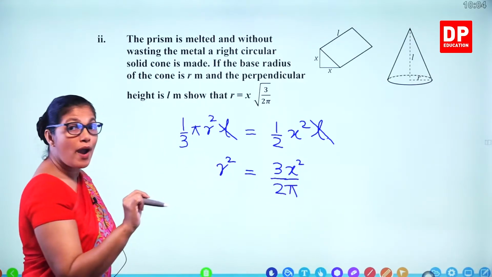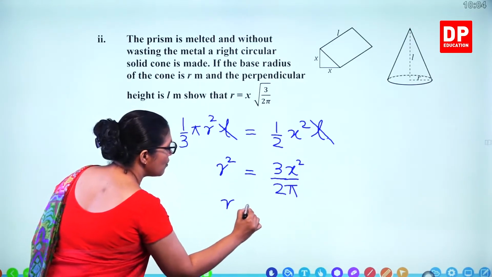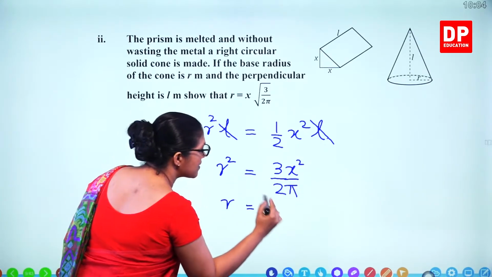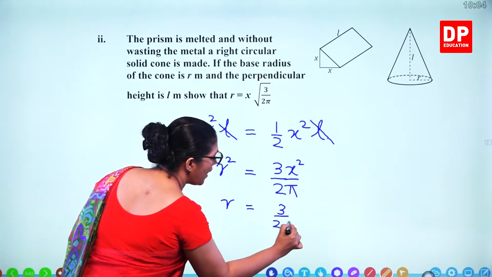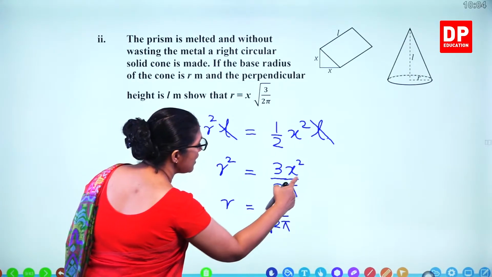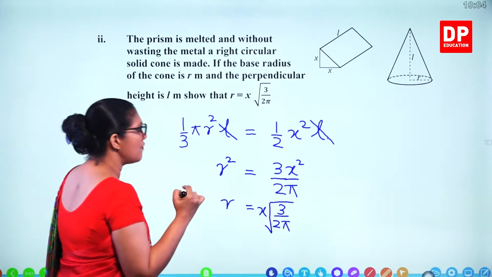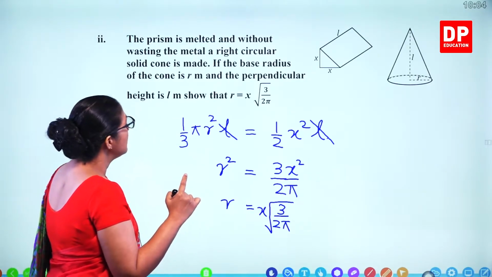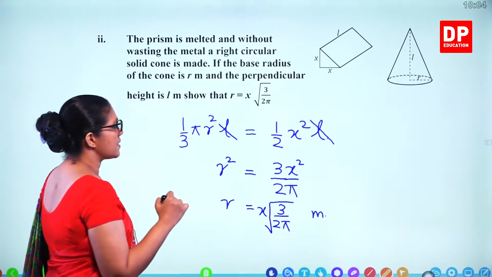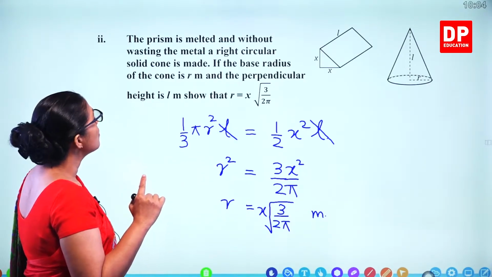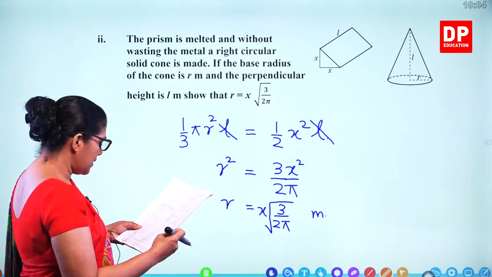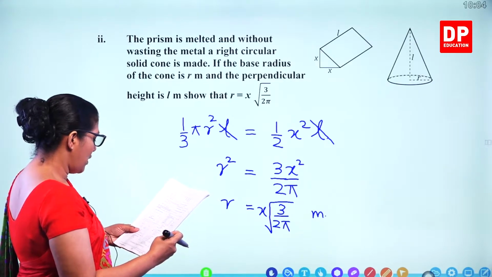When you take the square root of this, you get R equals x times the square root of 3 over 2 pi. So x you can write in front. So that's the radius in meters. So that's the answer. So how many marks for showing this? You are getting 3 marks.